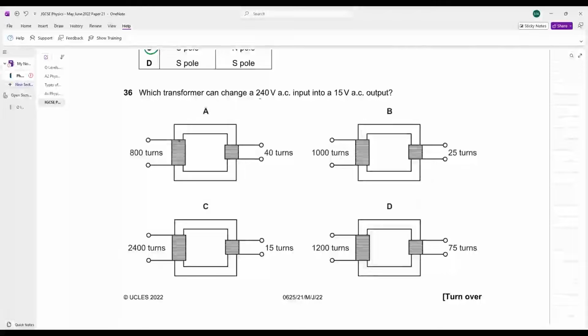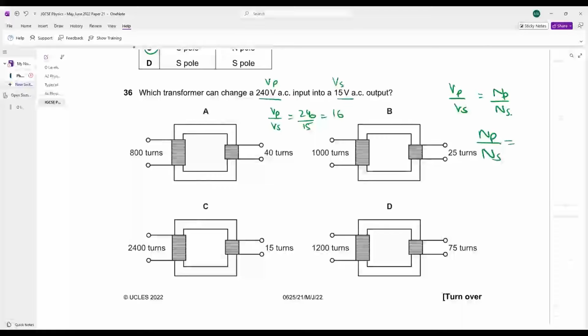Which transformer can change a 240 volts AC input into a 15 volts AC output? अच्छा जी. आपको प्राइमरी वोल्टेज गिवन है, सेकेंडरी वोल्टेज गिवन है. Can you calculate VP over VS? Yes, 240 divided by 15. This is equal to 16. Do you remember VP over VS is equal to NP over NS? चलो देखते हैं. कौन सा ऐसा ट्रांसफॉर्मर है जिसका NP over NS will be equal to 16?